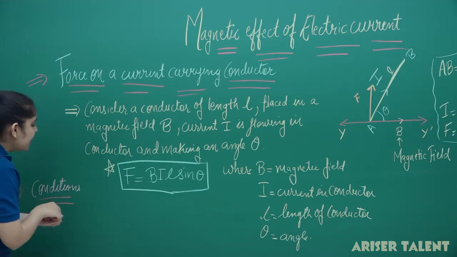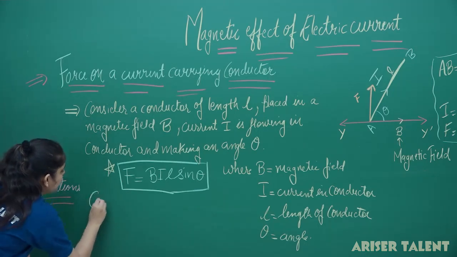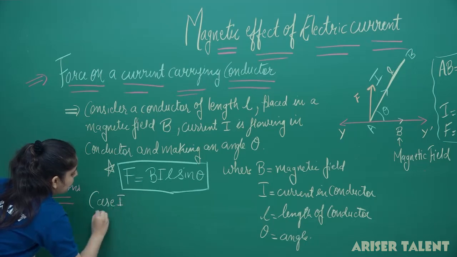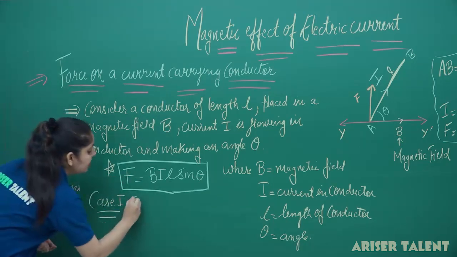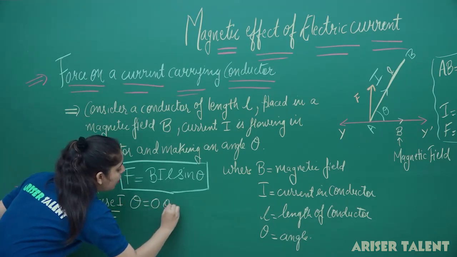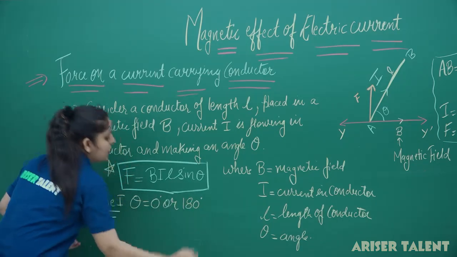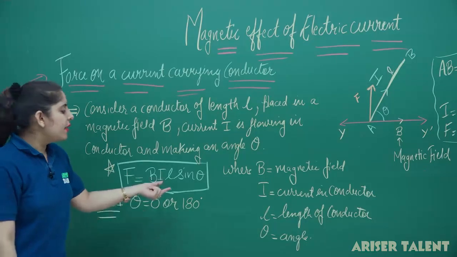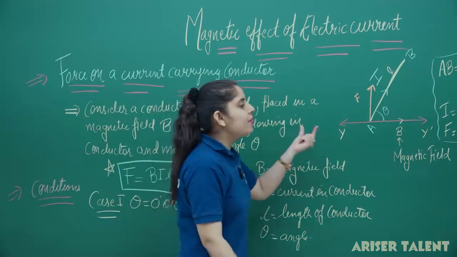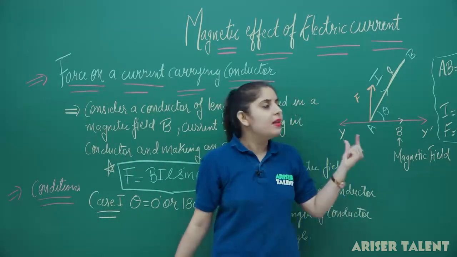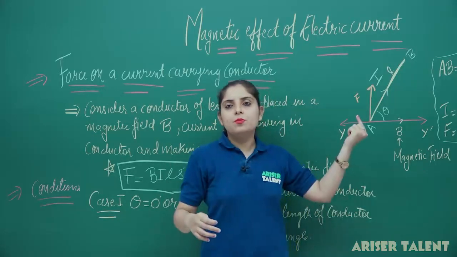Now, we have our case number 1. Case number 1 is when theta equal to 0 degree or 180 degree. This is the condition when there will be parallel or anti-parallel alignment of both arms.